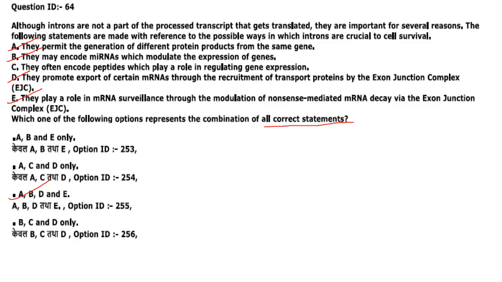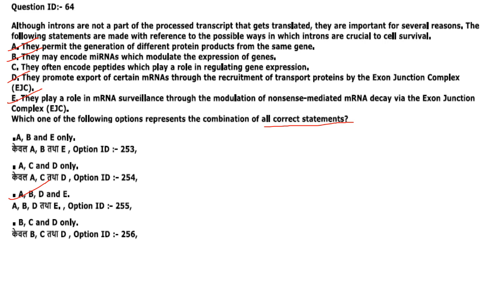Then next one. Although introns are not a part of the processed transcript that gets translated, they are important for several reasons. The following statements are made with reference to the possible ways in which introns are crucial to cell survival. Which one of the following options represent the combination of all correct statements?